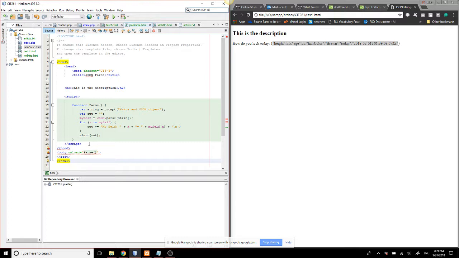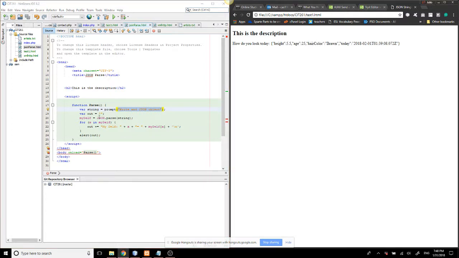For example, what I did over here is I created a function called parse, and I made a prompt that is requesting, I don't know, write a JSON object like the one we have over here. I put a variable which is empty, just to put what we're going to convert, and I put this object in JSON parse, which is gonna be the string. All right, the string we have over here.